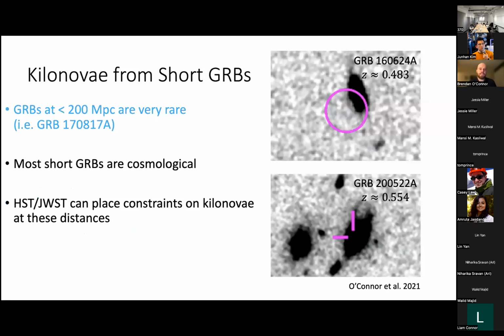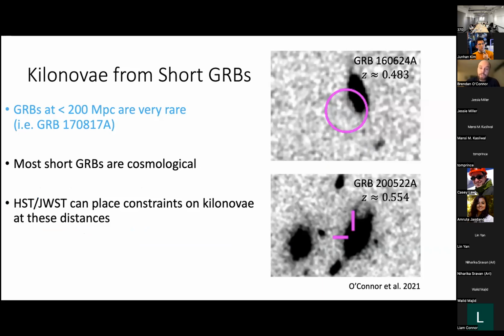So one of the reasons that we're interested in looking at cosmological short GRBs is we expect them to be produced by compact binary mergers, and they're much more common than gravitational wave events or events like 170817 that are just so nearby that they're really bright and can be really easy to identify the kilonova.